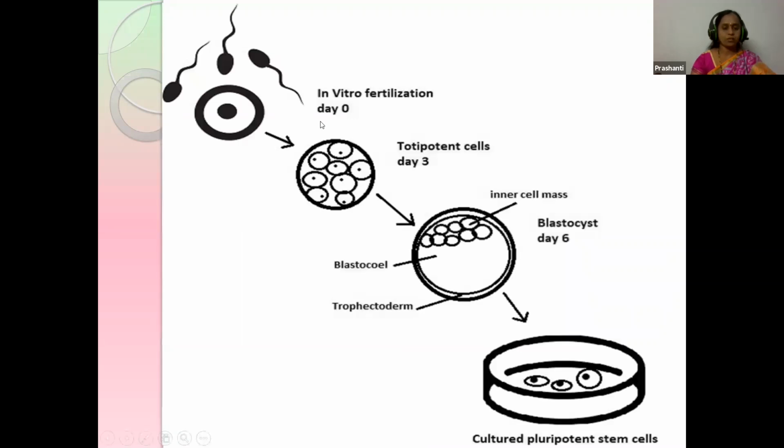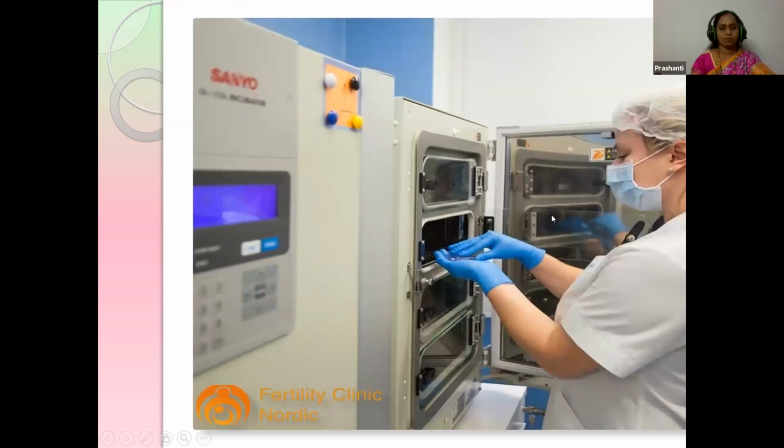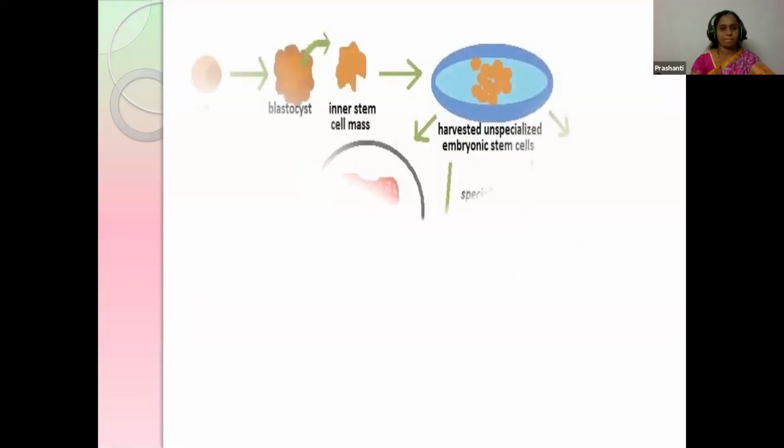Okay, so how they are used, we will be seeing, students, that is by in vitro fertilization. These totipotent cells, that is the inner cell mass, have been cultured in the lab, and whoever wants to take these cells will be taking them from the fertility clinic. So this is a really good source of cultured pluripotent stem cells for the women who did not have pregnancy. And this is the laboratory where the stem cells are carefully cultured and preserved.